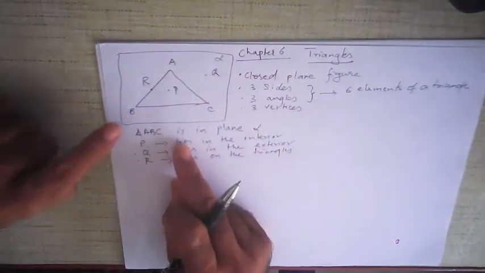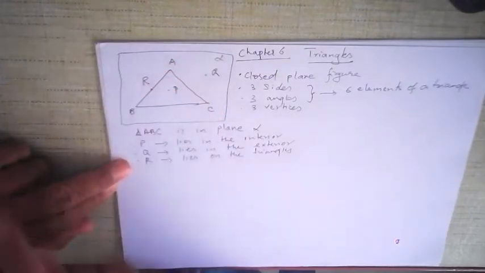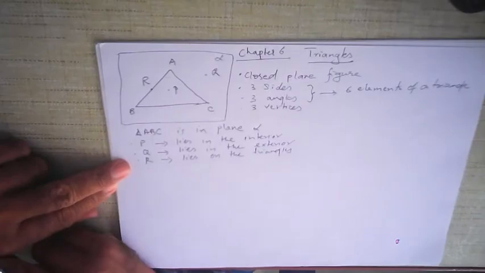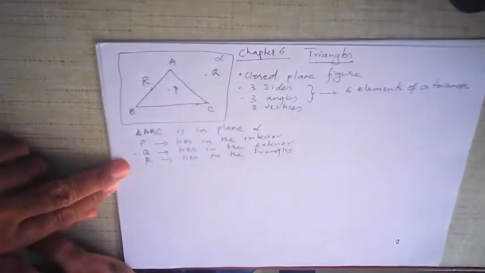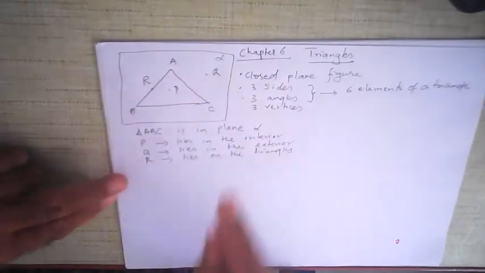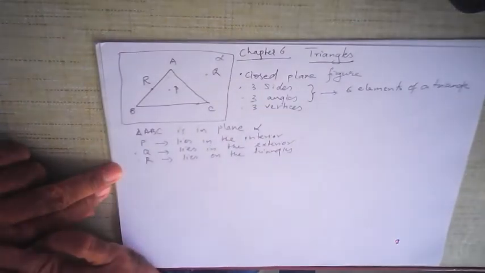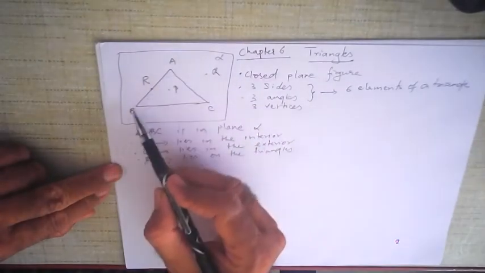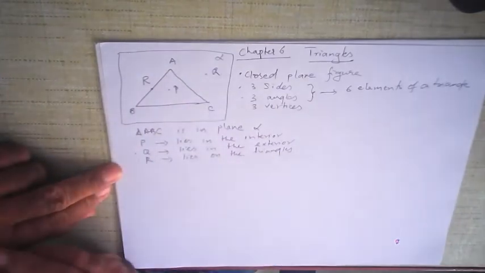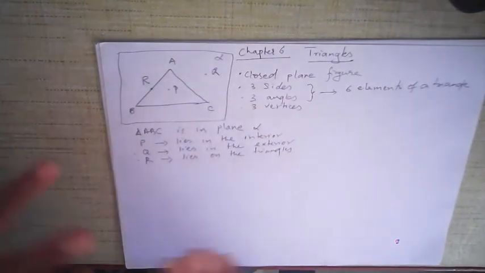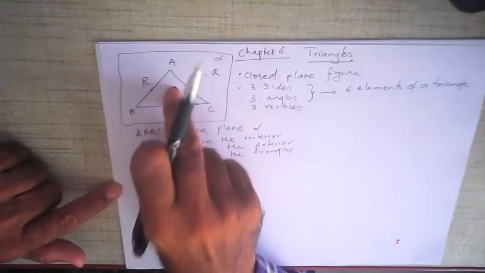In other words, the triangle is only these 3 line segments. What is inside is the interior of the triangle. It is not the triangle. Okay, the triangle is only AB, BC, and AC. That is the triangle. What lies inside is called the interior of the triangle. What lies outside is called the exterior of the triangle, and only points which lie between A and B, between B and C, between A and C, those points are said to be part of the triangle or lying on the triangle. What is the interior is not the triangle.